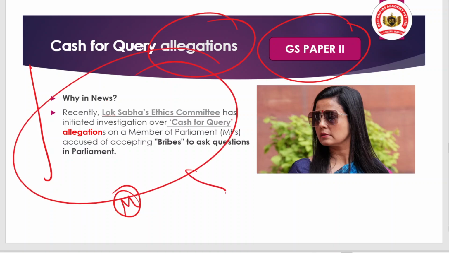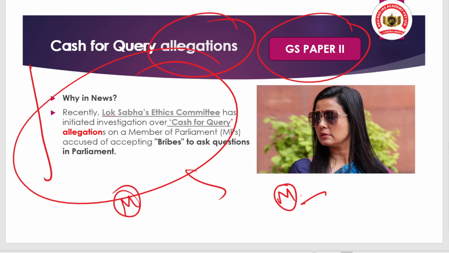Basically this is an incident that occurred recently, where the leader, the name is Mahua Moitra, okay, is a member of parliament, and there is an allegation that she had taken money, and this money was used to ask questions in the Lok Sabha, based on questions set by the donor of the money, a businessman.